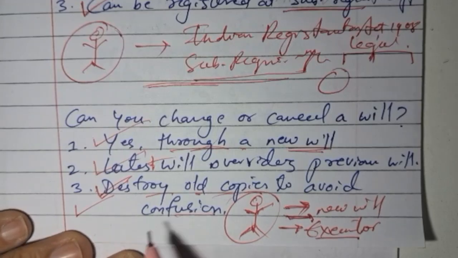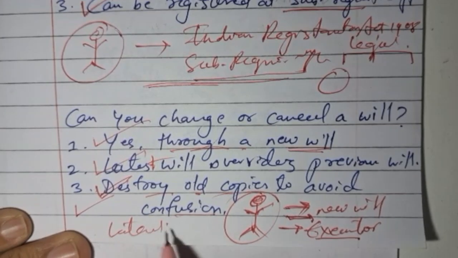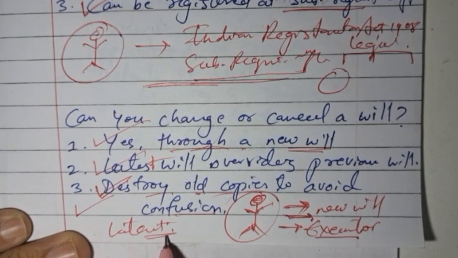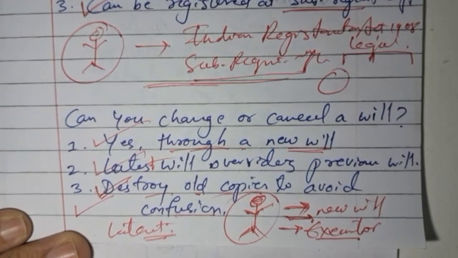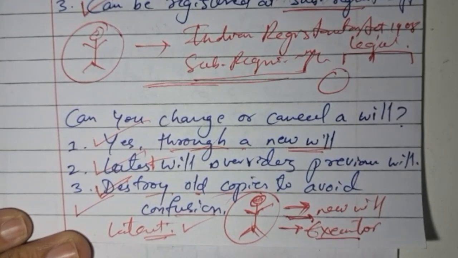And if we have multiple wills, we need to make sure which is the effective one, the latest one, and we need to make sure to inform the executor. If we haven't informed the executor about the new or latest will, he is going to presume that the will which has been given to him is the latest one and there are no changes. So accordingly, we need to make sure to follow it.